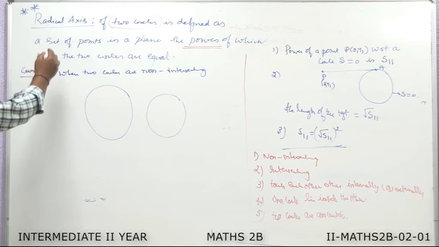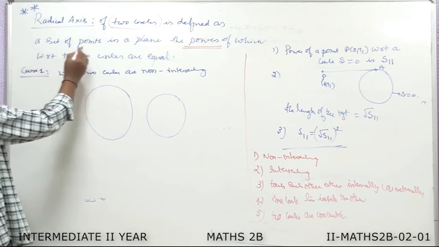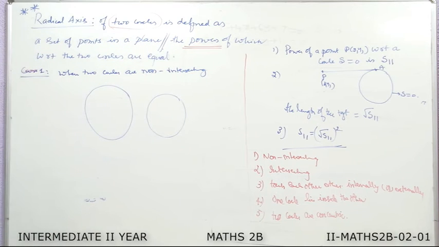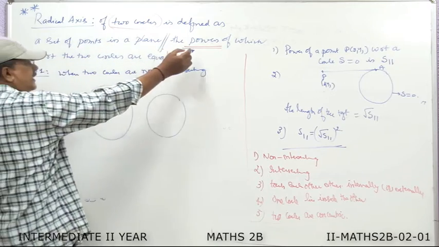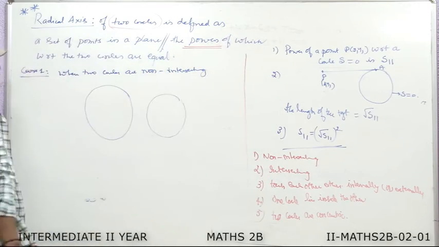Now I define the radical axis for two non-intersecting circles. It is defined as set of points in a plane where these points are satisfying a condition, the powers of which with respect to two circles are equal.